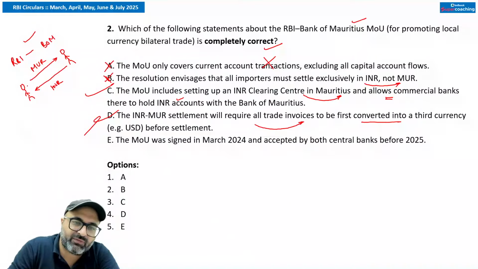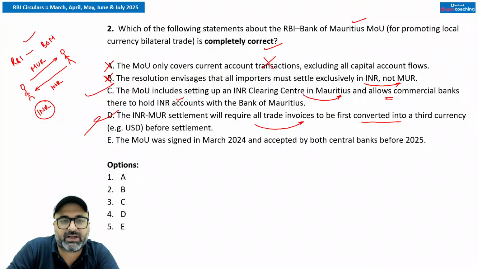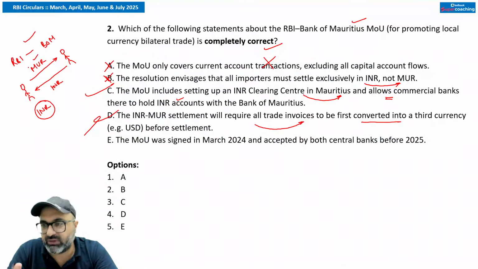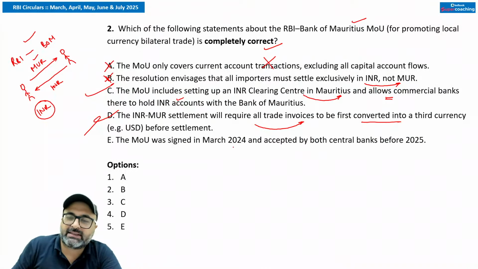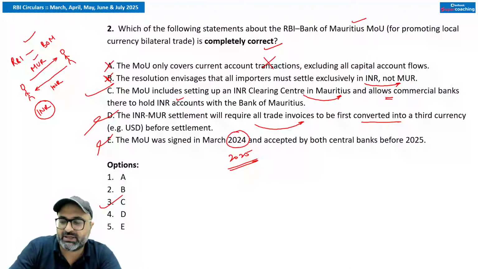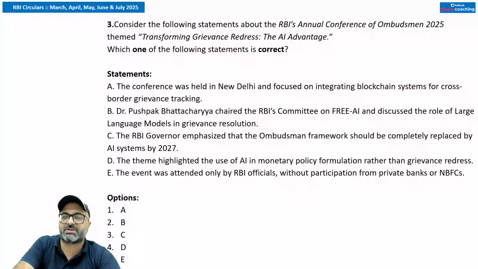The reason is, if India is exporting, India will give the bill in INR and will receive the funds in INR. If Mauritius is exporting, they will give the bill in MUR and they will receive the payment in MUR. So there is no need to convert into a third currency, and this has been launched in March 2025. So the answer to this particular question is option C. Go with the next question, guys.